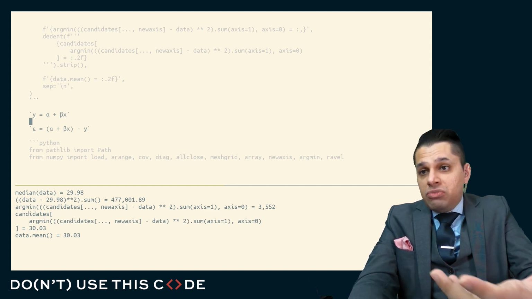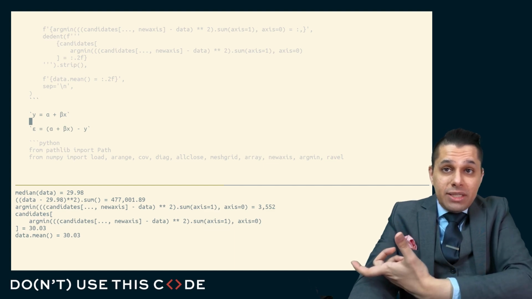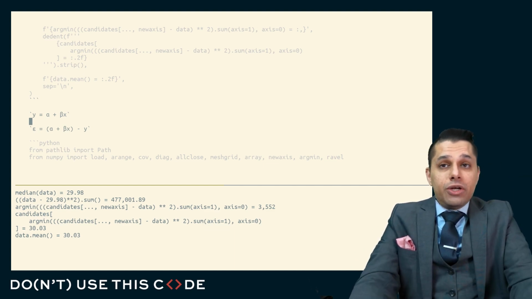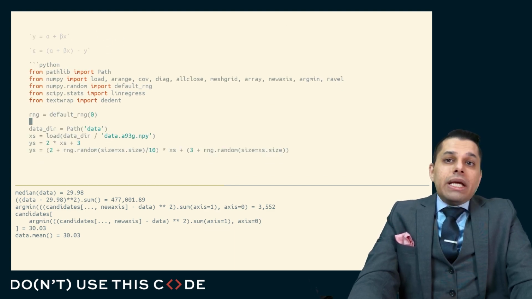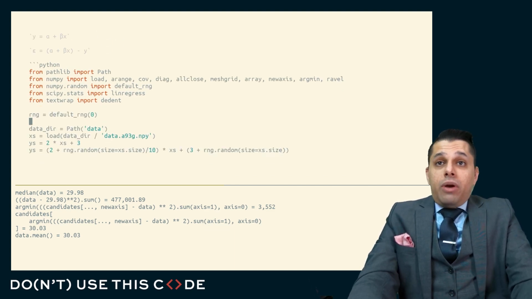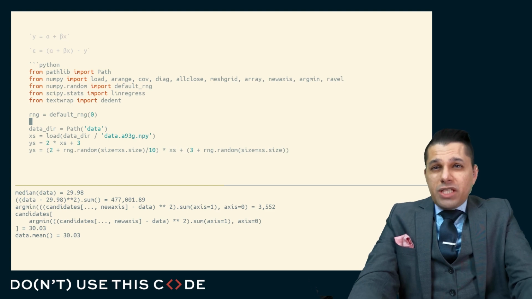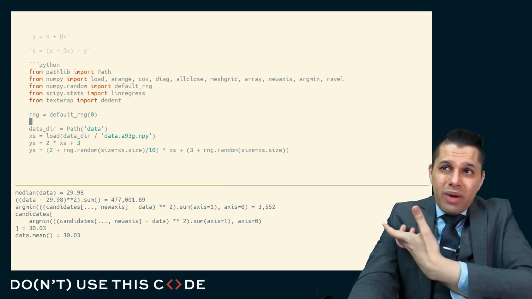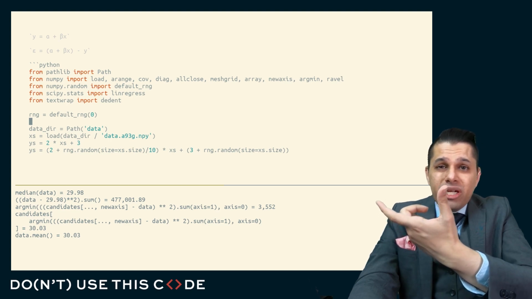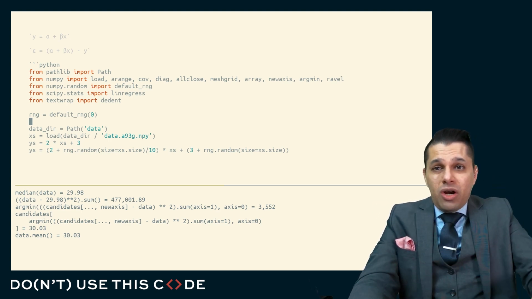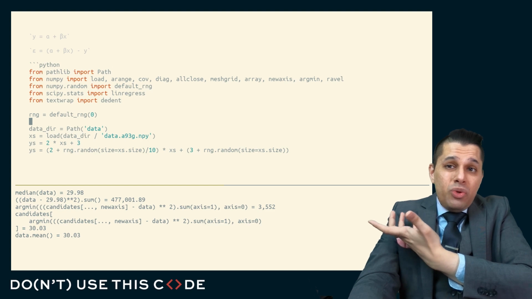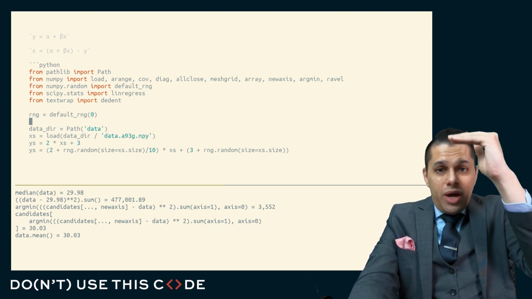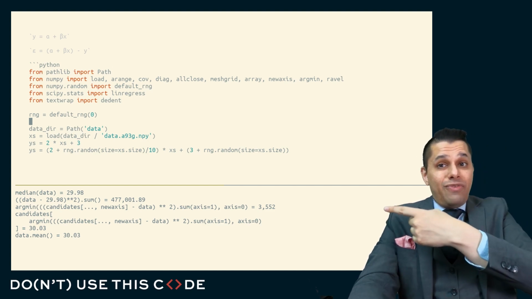Given that, I can say my error would be just what my guess is minus the actual observed values that I see, if I have some training set or testing set. I can use that to figure out what's the best value of alpha and what's the best value of beta. Largely, my approach for finding that is not too dissimilar from my approach for finding that point estimator. I'll just come up with some cost function, some error function, and I'll try and minimize it. That's all I'm doing when I'm doing argmin. I'm just computing the sum squared error, and trying to find where it is smallest and say, well, that's the value.